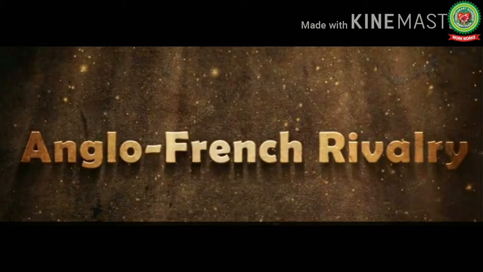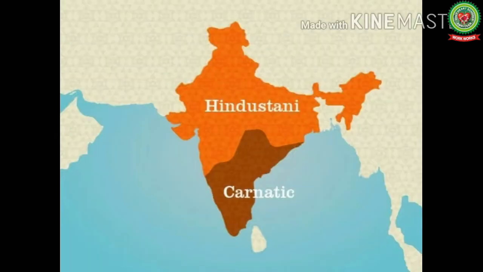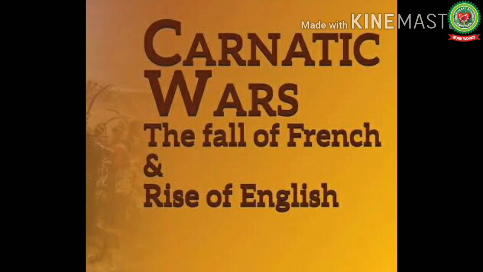The companies of Britain and France came to dominate Indian trade with Europe. Each tried to control the markets in which they bought the goods and to reduce the other's influence. This led to rivalries between Britain and France in India as well as in Europe. Gradually, both tried to control not only trade but also extended their political influence in India. This rivalry resulted in a series of wars known as the Carnatic Wars.